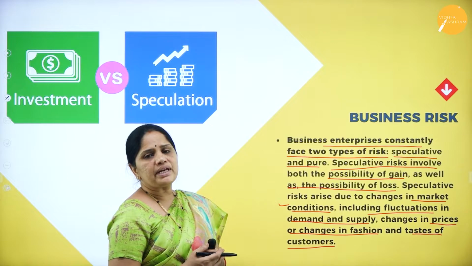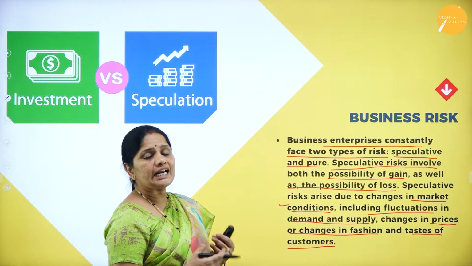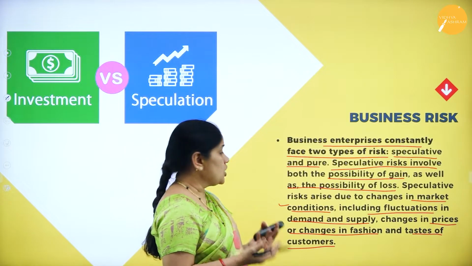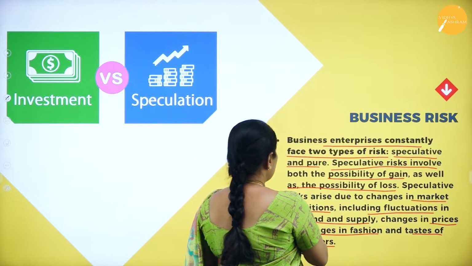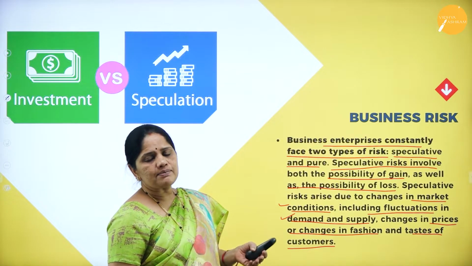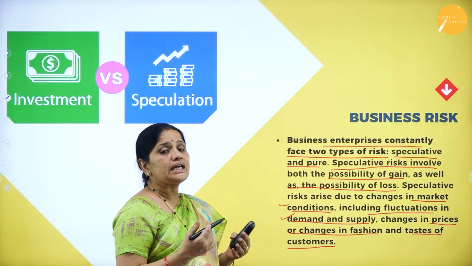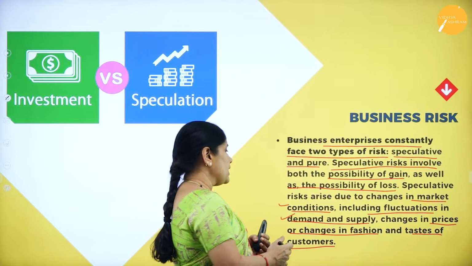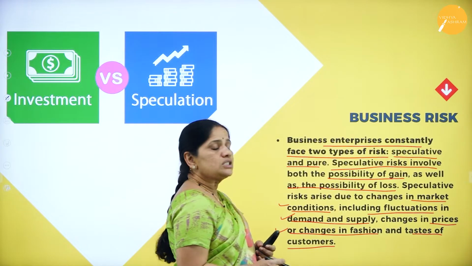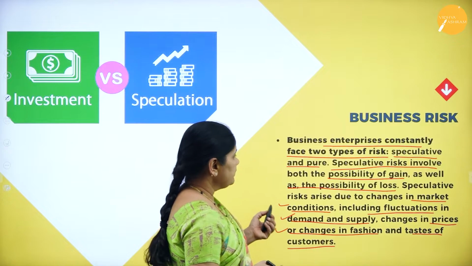Suppose the rival company has just shut down manufacturing, then there will be a greater chance of our product being sold, including fluctuations in demand and supply. So there may be a substitute product in the market that has stopped being manufactured, then there will be more demand for our products, or changes in price or changes in fashions. All these are related to speculative risk.